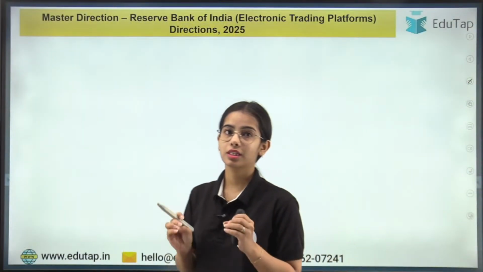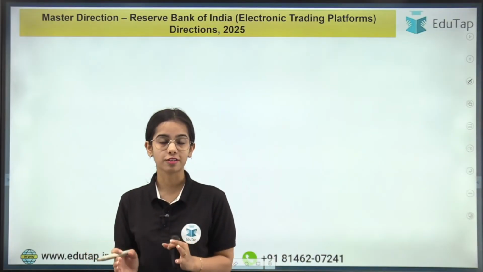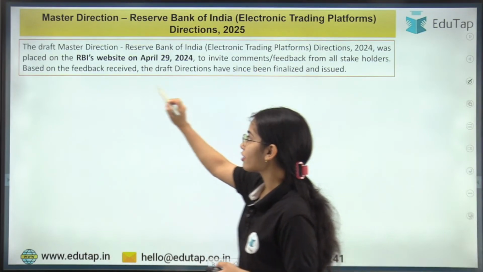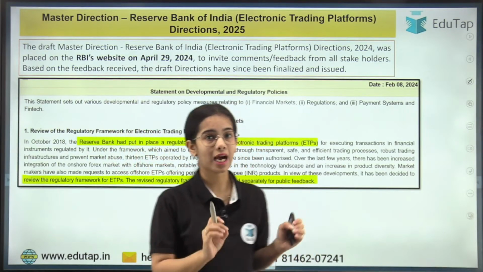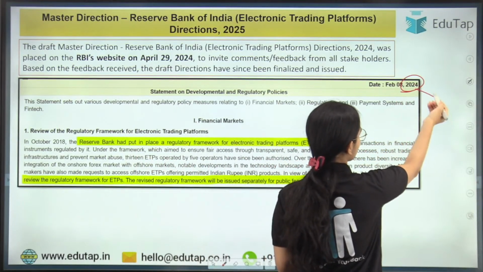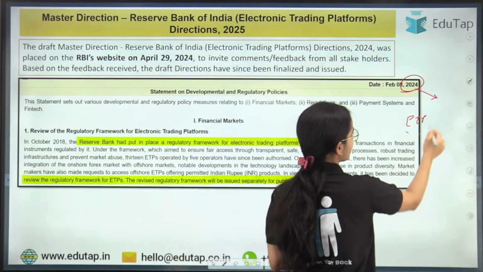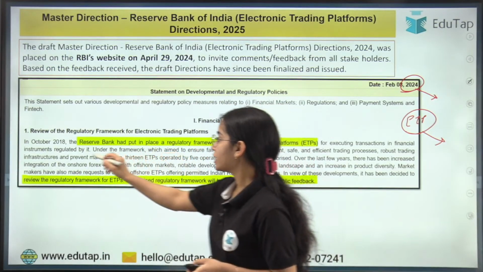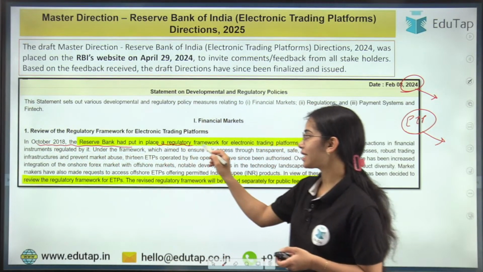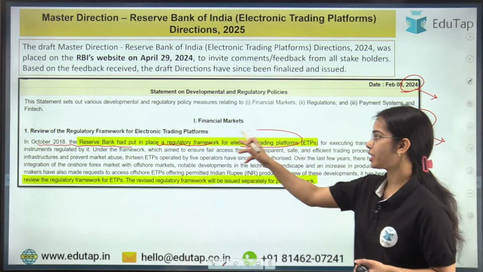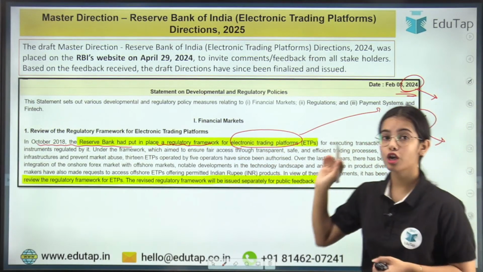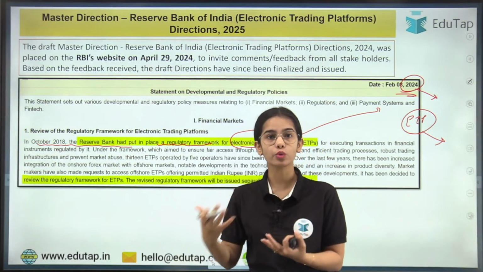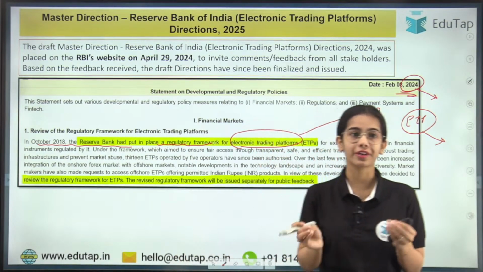Now starting with the session today, that is, the master direction has been released by the Reserve Bank of India for the electronic trading platform direction 2025. So first of all, in October 2018, the Reserve Bank had put in place a regulatory framework, the guidelines for the electronic trading platforms. And in 2024, it was said in the Statement on Developmental and Regulatory Policies document that we have to review and revise the guidelines for the electronic trading platforms, okay?